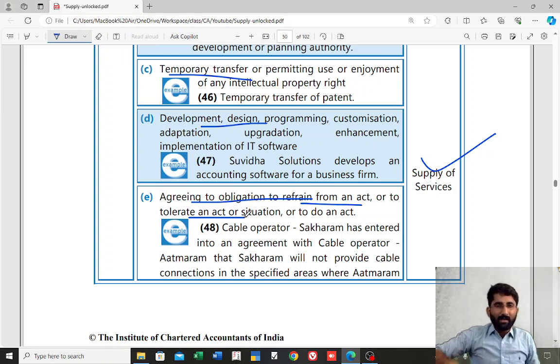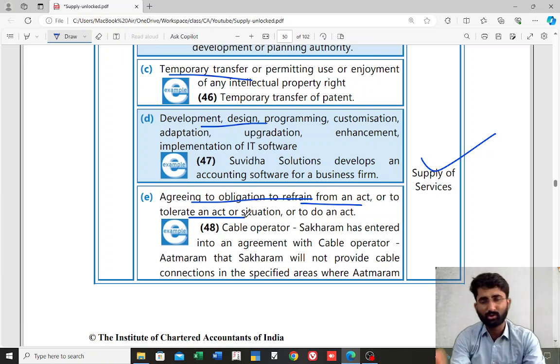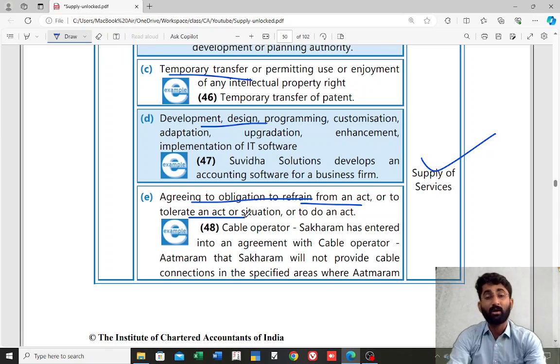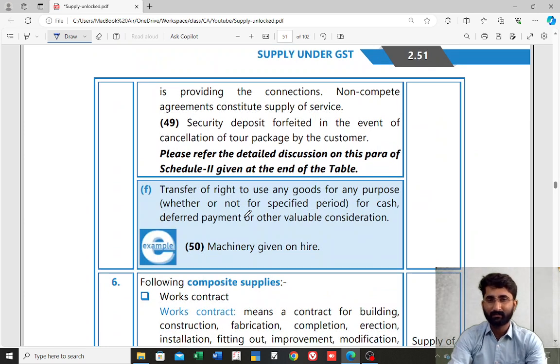Example, you have to pay me 20,000 rupees. If you don't pay me within 10 days, from the 11th day onwards I will charge interest. What is that interest? It is for tolerating your act. You have to pay me within 10 days; the 11th day, 12th day, 13th day, the interest goes on adding. So that is also one kind of service. You are using my money, no? So that means I am letting you use my money. That means tolerating something. I am tolerating your act here.